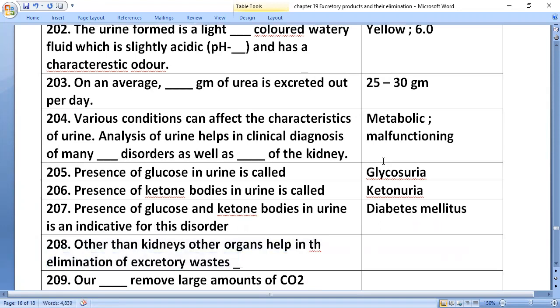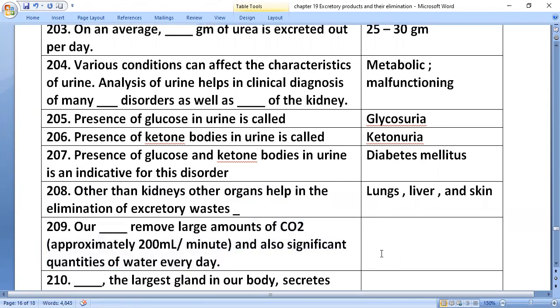Other than the kidney, other organs help in the elimination of excretory wastes: lungs, liver, and skin.